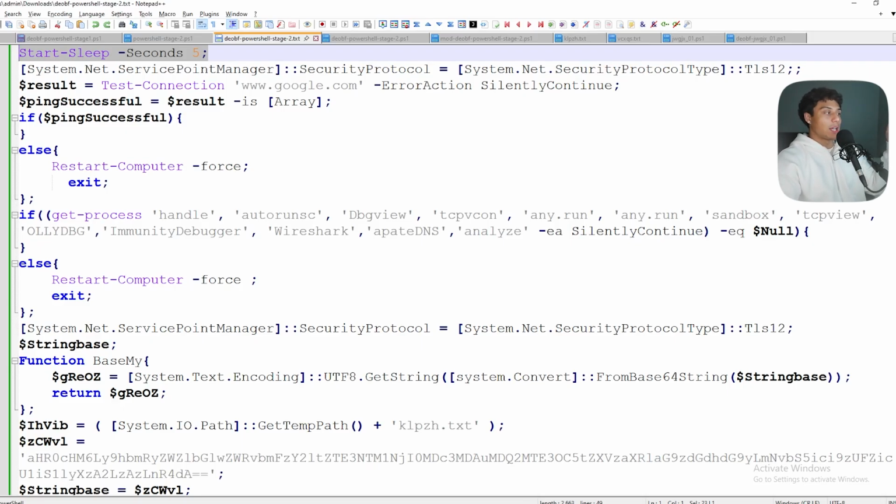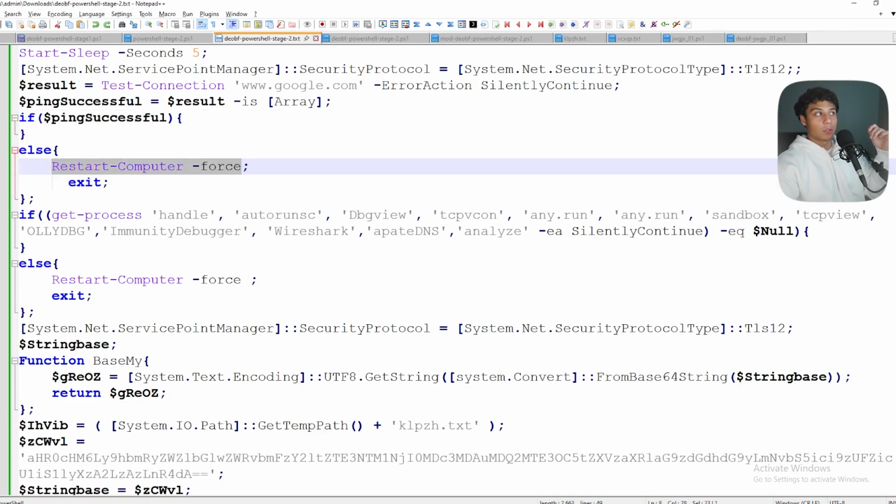It's going to do nothing for 5 seconds and probably hope that security solutions are going to stop watching it. Next, it's going to test its connection to google.com, a benign website. What it's doing here is testing, can I connect to the internet? If that ping is successful, it's going to continue. Otherwise, it's going to force the computer to restart and exit. So the author of this malware has written it to say, hey, if I can't connect to the internet, quit out, restart the computer, exit.